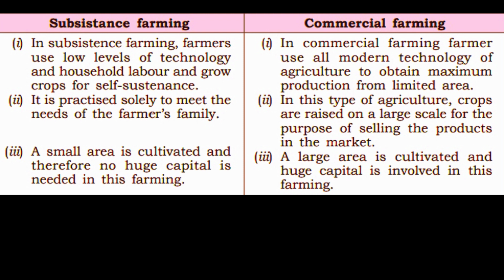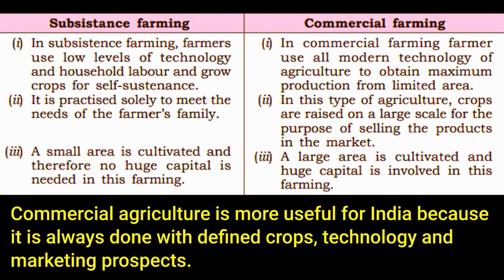2. Subsistence farming is practiced solely to meet the needs of the farmer's family. But in commercial agriculture, crops are raised on a large scale for the purpose of selling the products in the market. 3. In subsistence farming, a small area is cultivated and therefore no huge capital is needed. In commercial farming, a large area is cultivated and huge capital is involved. Commercial agriculture is more useful for India because it is always done with defined crops, technology and marketing prospects.